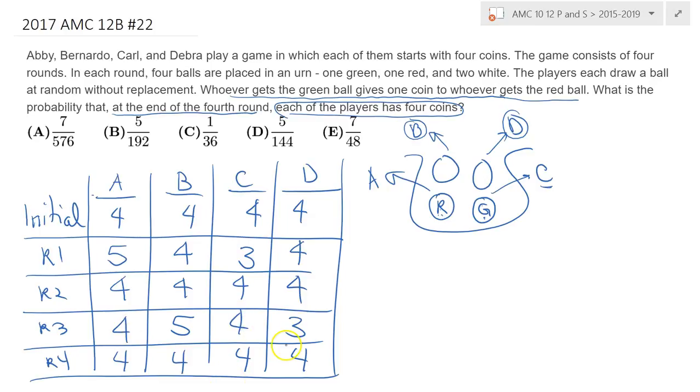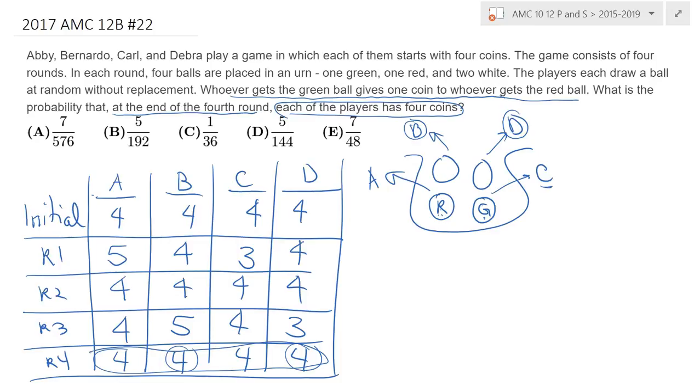But eventually we can do the opposite. On the 4th round, this time we can have Deborah get the red one, and Bernardo get the green one, and then boom, we come back. So it is possible, really. Well, the question is, how many ways can this happen, right? How many different ways? The one that I told you is just one arrangement. Obviously there's quite a lot of arrangements.